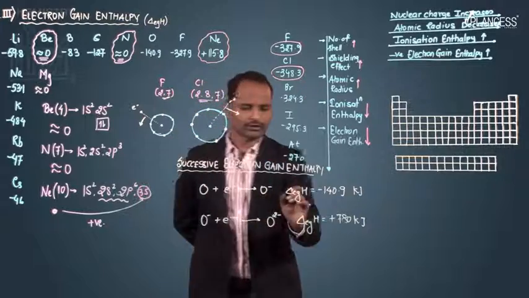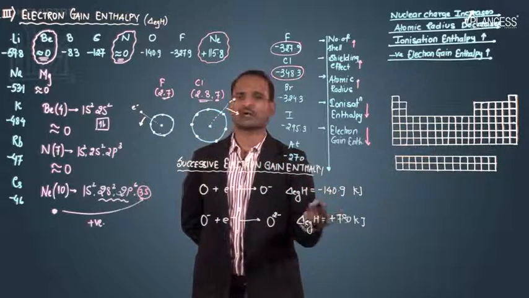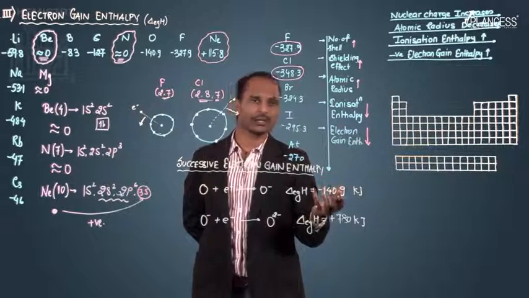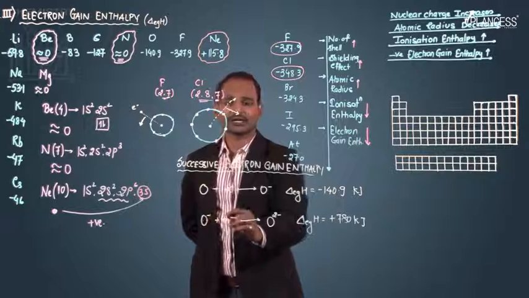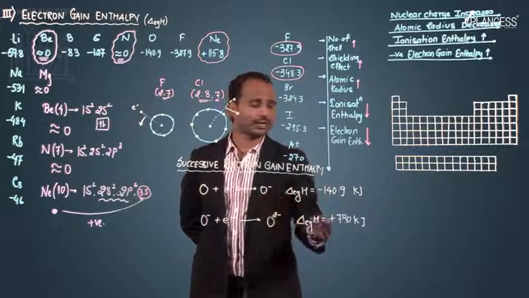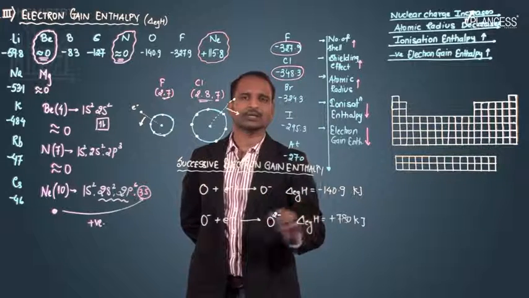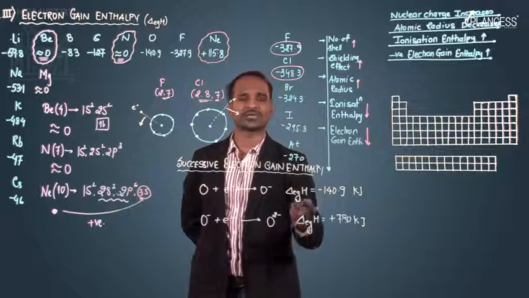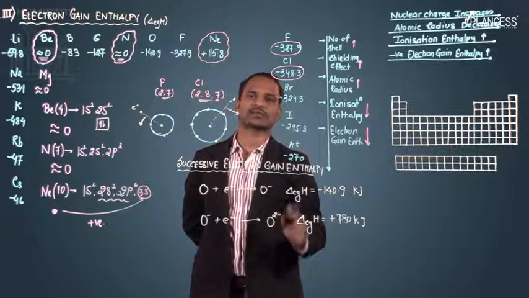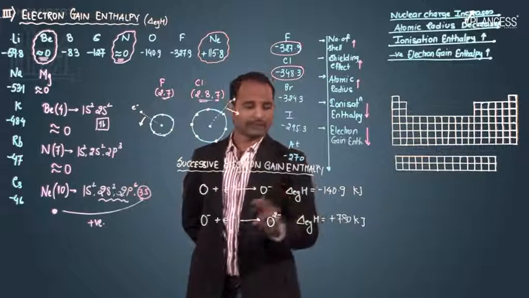Now you can observe that when the first electron is gained, a large amount of energy is evolved. This -140.9 is a large energy evolved by the oxygen. But when the second electron is added, instead of losing energy, energy has to be supplied. The question arises: why is the second electron gain enthalpy of oxygen positive? Not only for oxygen; for other elements also, the second electron gain enthalpy is generally positive.